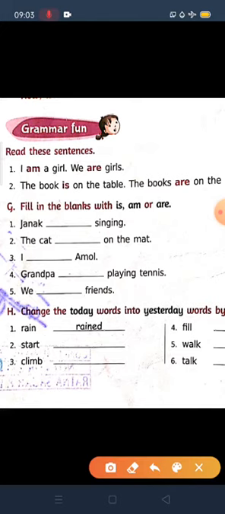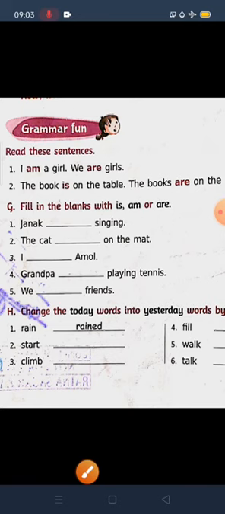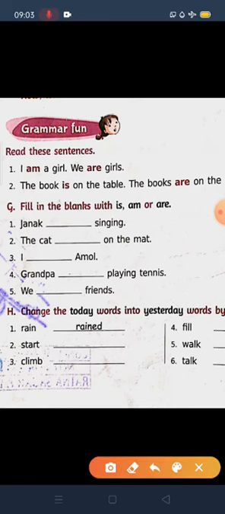Janak dash singing. Janak is a name of a boy children, a single boy. So what word do we have to use there? Is or am or are. He is only one person children. So what word we have to use there? We have to use is. Janak is singing.